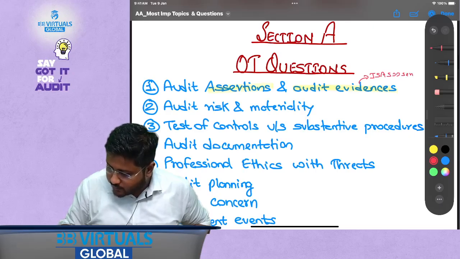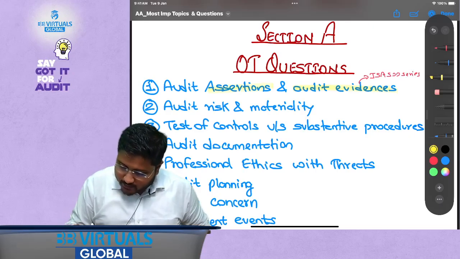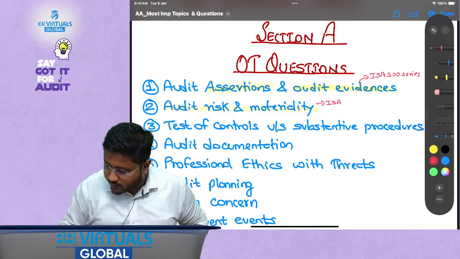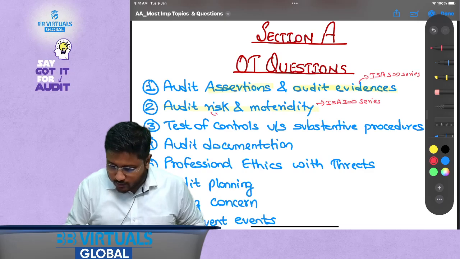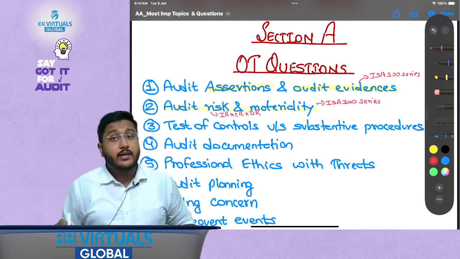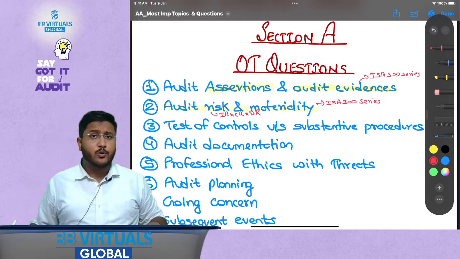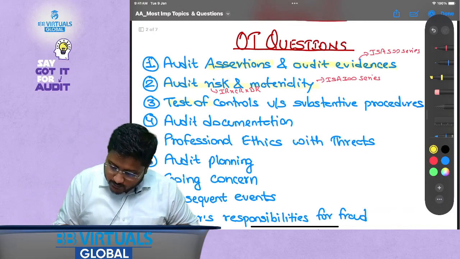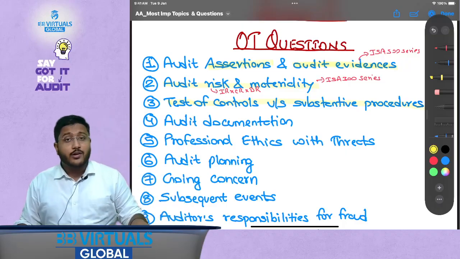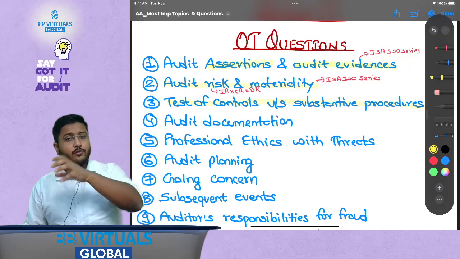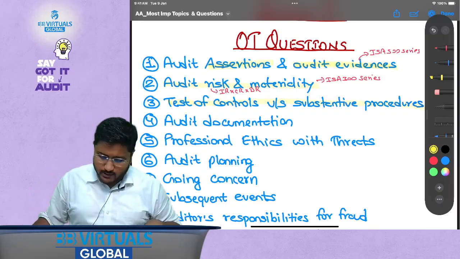Then audit risk and materiality, this is fully the ISA 300 series. Audit risk is also defined as IR x CR x DR, remember? And materiality: what is considered materiality, what is performance materiality, all those concepts. Then test of controls versus substantive procedures, that is, what is the significance of test of controls while framing an opinion and what effect does it have on the substantive procedures, and the basics of substantive procedures.